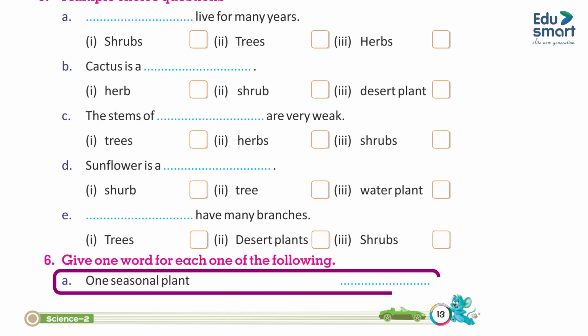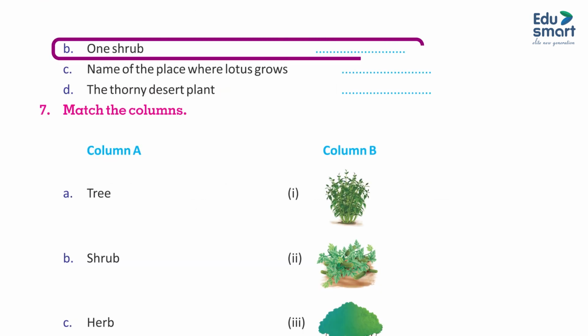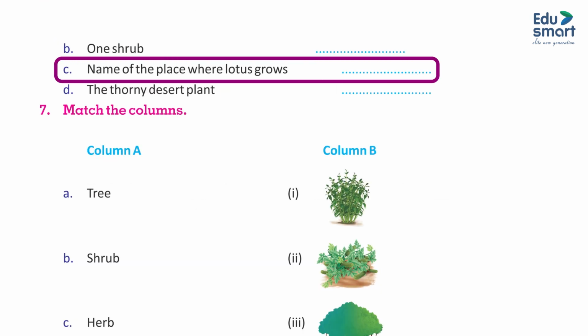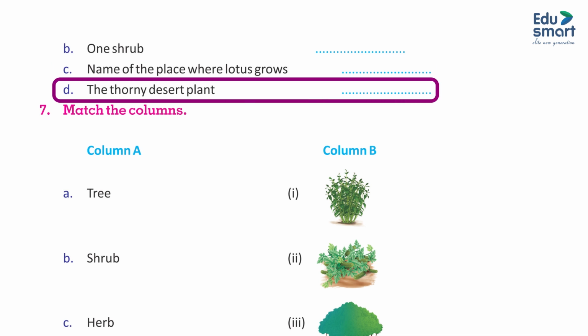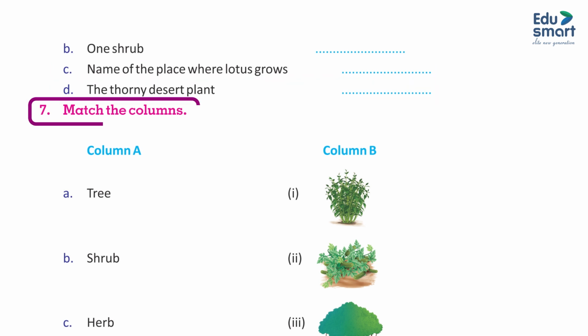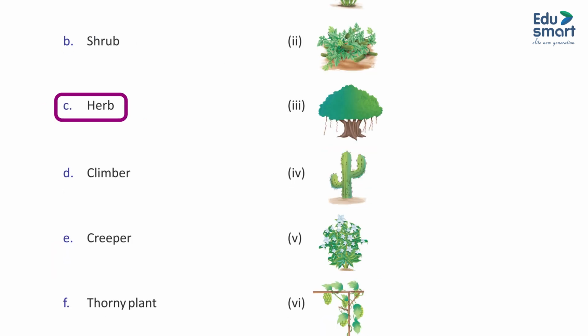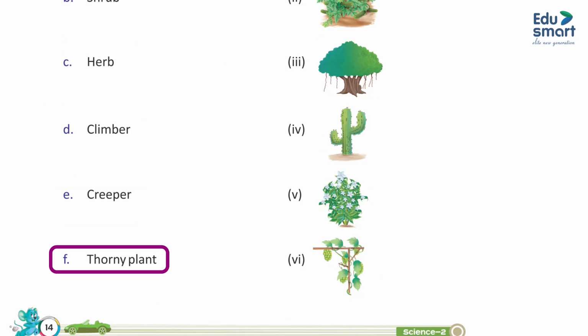6. Give one word for each of the following. A. One seasonal plant. B. One shrub. C. Name of the place where lotus grows. D. The thorny desert plant. 7. Match the columns. Column A: A. Tree. B. Shrub. C. Herb. D. Climber. E. Creeper. F. Thorny plant. Column B.